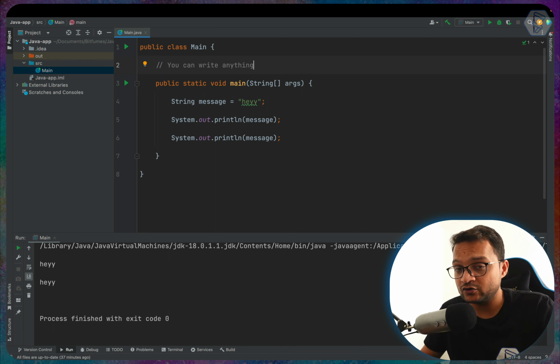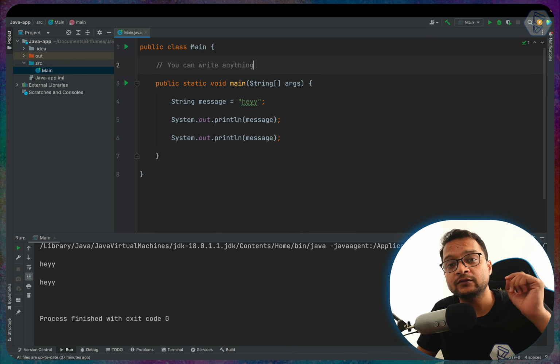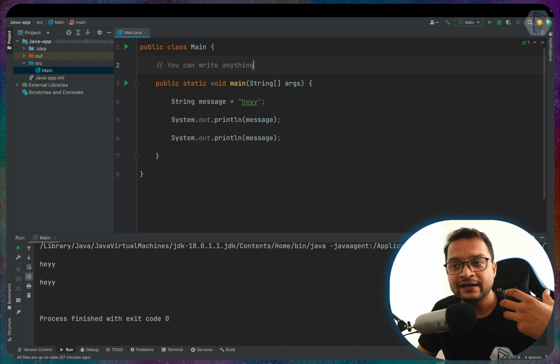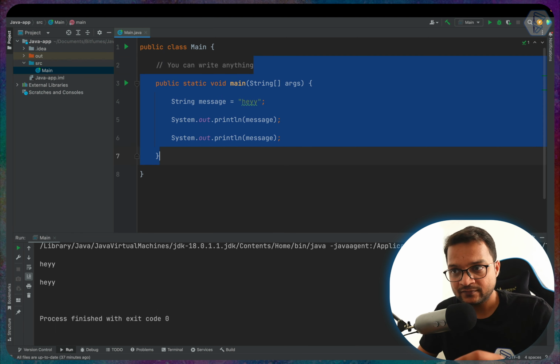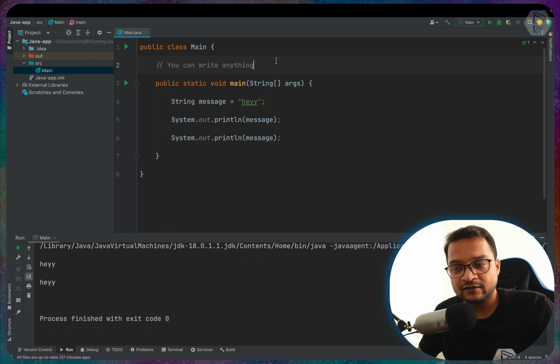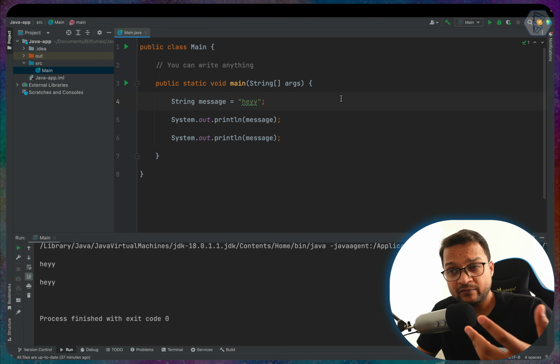And as I told you, this is just for the programmer, just for giving extra information about what the code is. So you can create a single line comment, something like this, or suppose you want to describe this variable you have created.